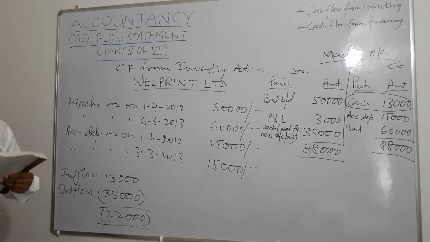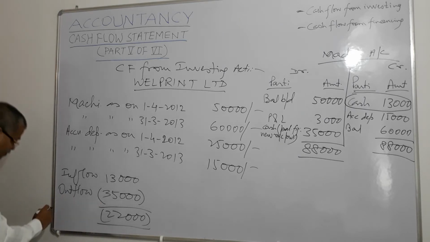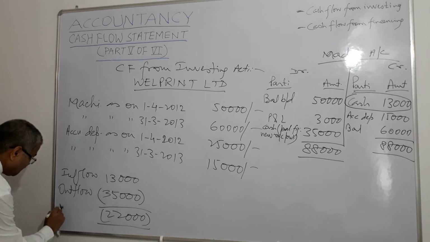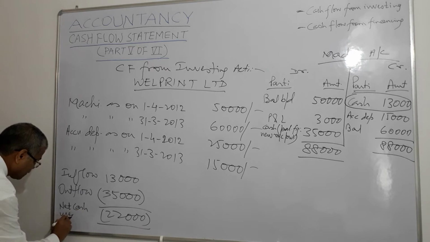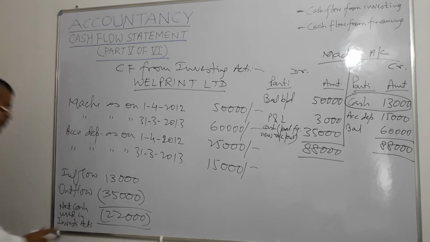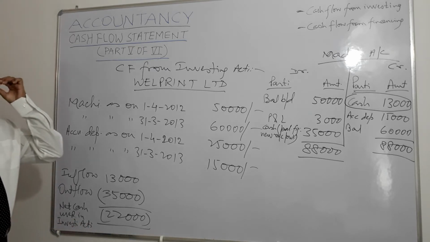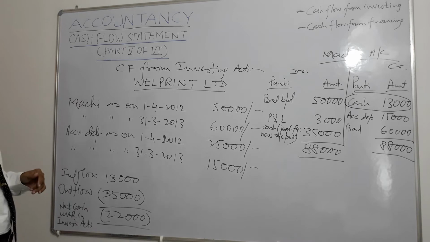So what do we get? Net cash used. Here this is called net cash used in investing activity, right? So we can do one thing, we can discuss it again.